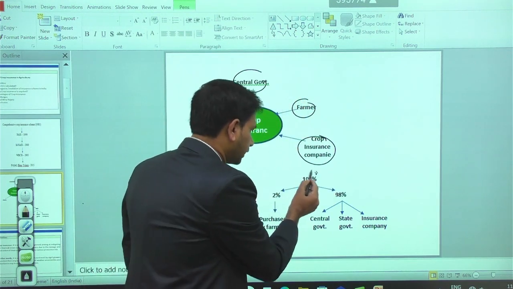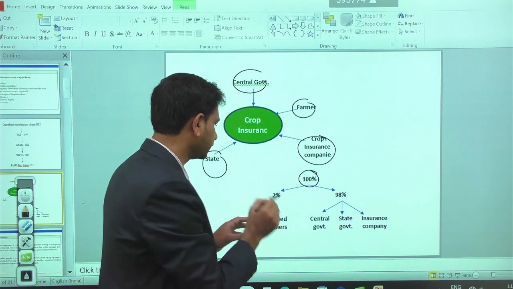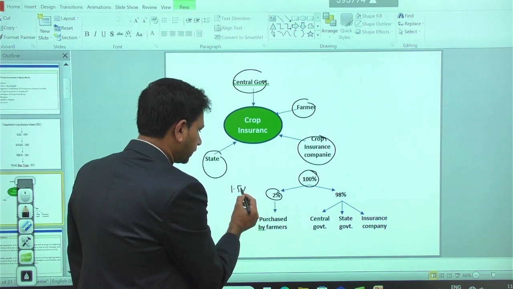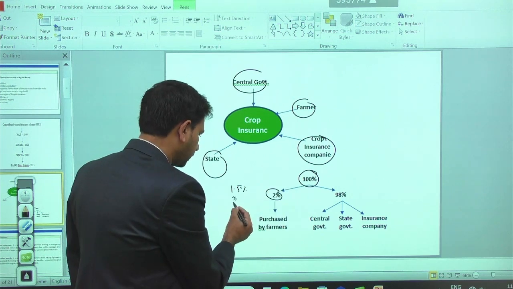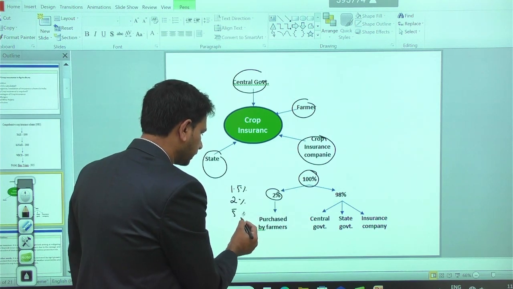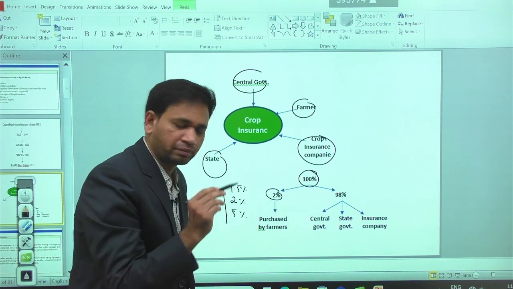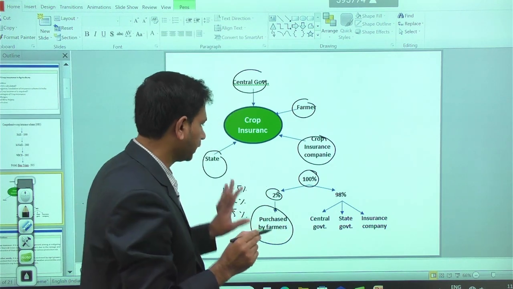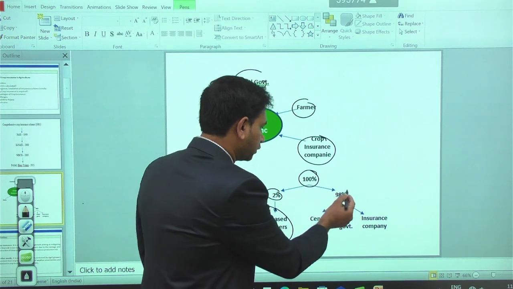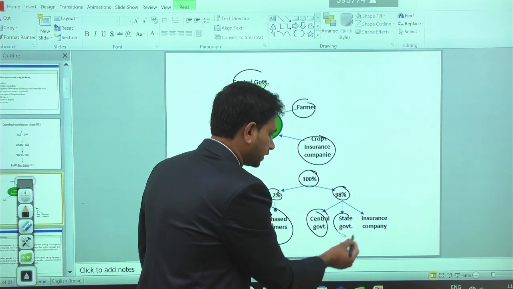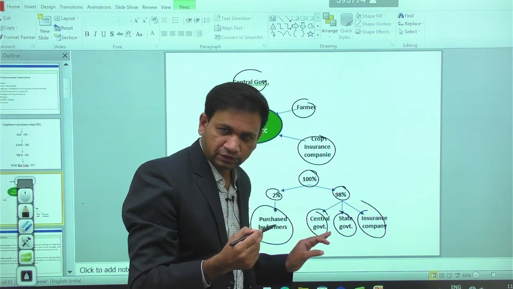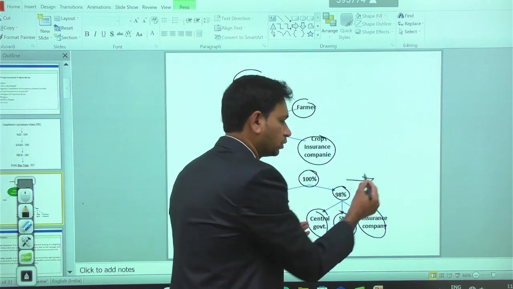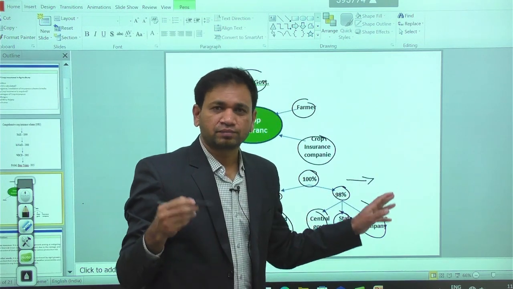So out of the 100% of the insurance here, for example, we have different premium rates. Some crops have a premium rate of 1.5%, some crops have 2%, some crops have 5%. That premium is paid by the farmers. Whenever they pay the premium, the remaining contribution is made by the central government, state government and insurance companies here. And whenever you have any kind of crop losses, the insurance company is going to give the claims to the needy farmers here.